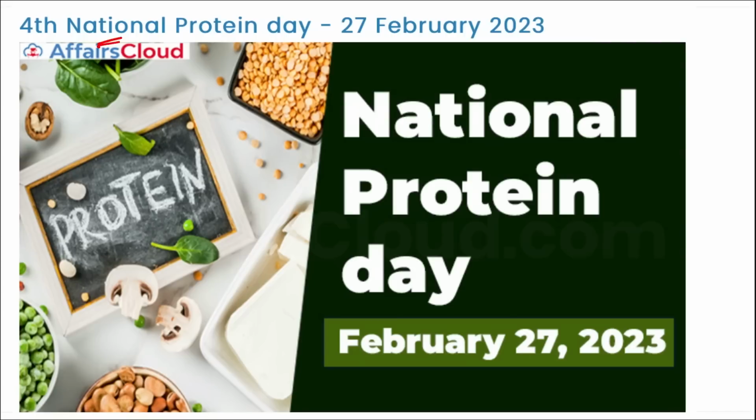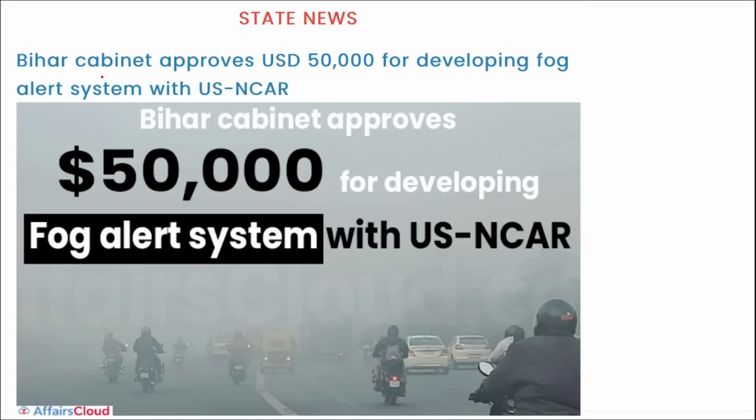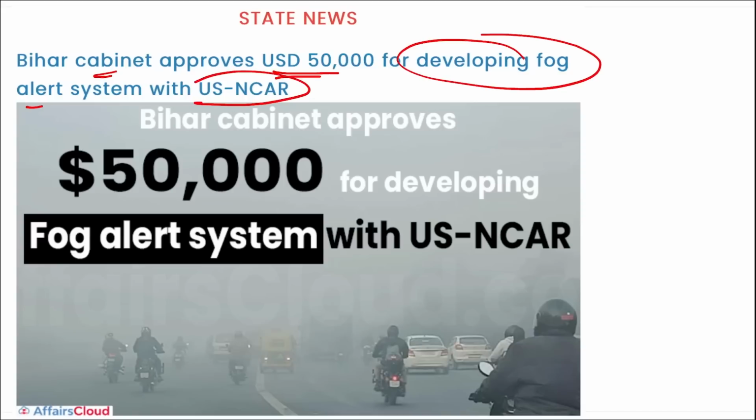Next, 4th National Protein Day. It is observed on 27th of February. Bihar cabinet has approved $50,000 for developing fog alert system with US NCAR. That means we can say a weather monitoring system will be set up using 5,000 US dollar that has been approved by Bihar government with US NCAR.